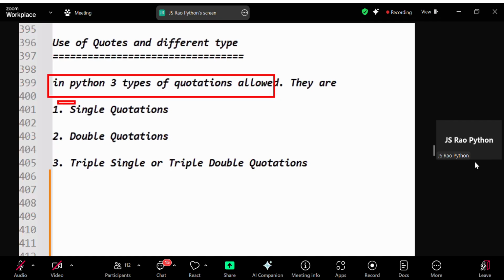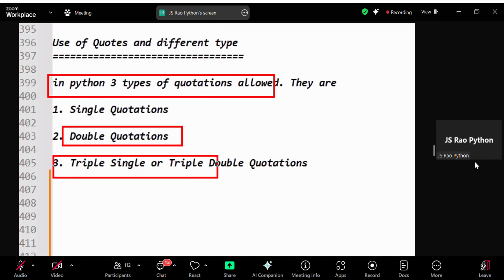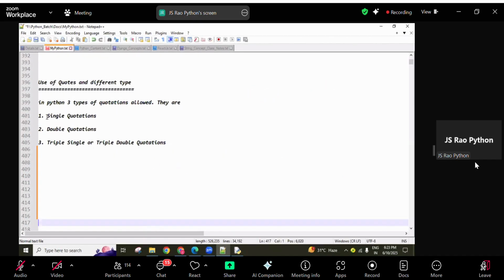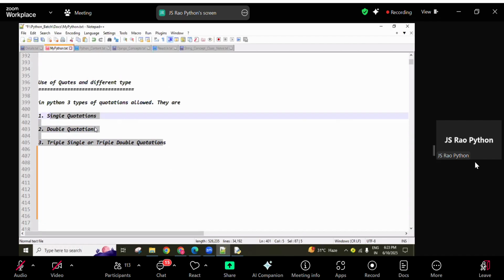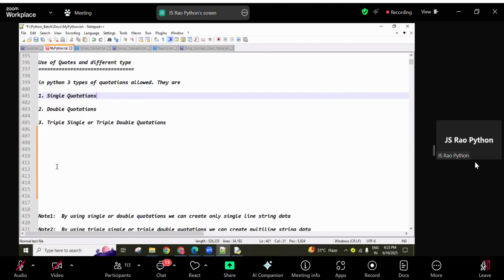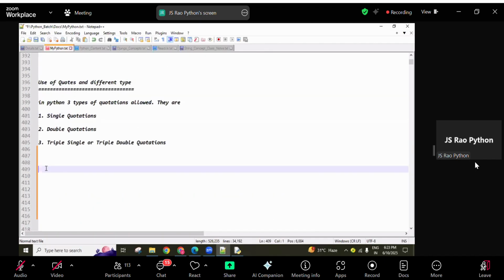What are available: single quotations, double quotations, and triple quotations. Triple quotations means three single quotations or three double quotations. So there are three types of quotations. By using these quotations, we can represent string type data in Python, guys.